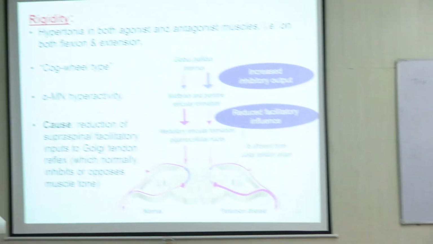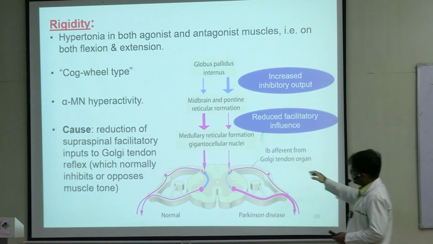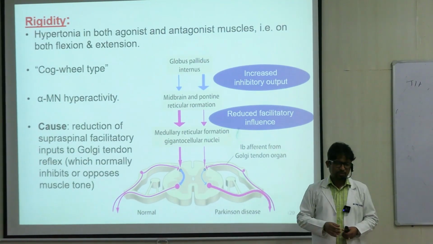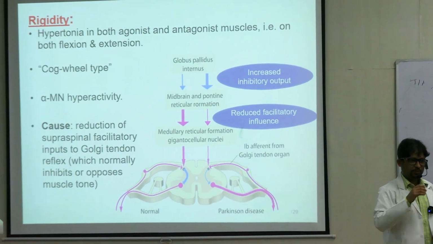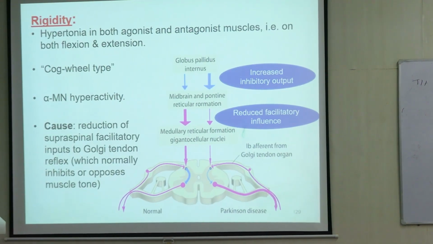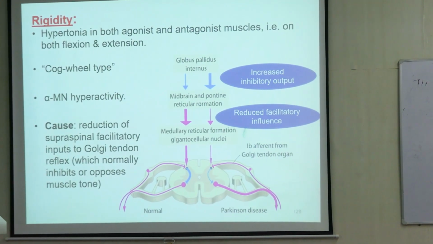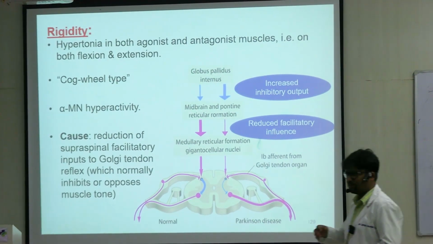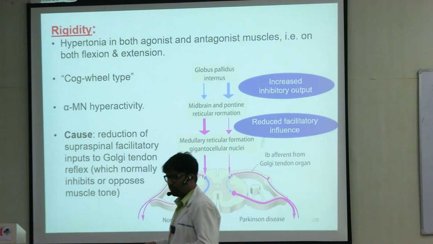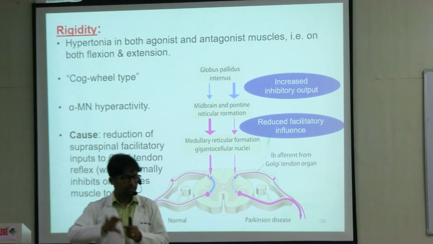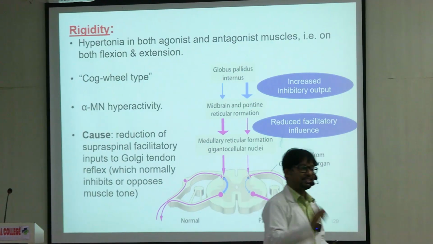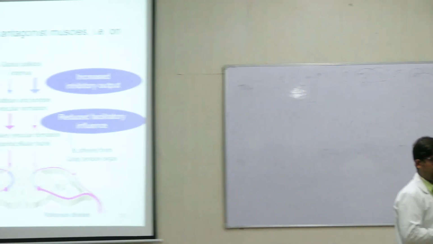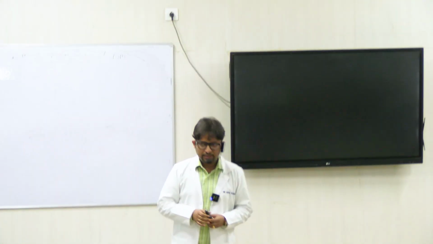This is because of the loss of this facilitatory influence on the Golgi tendon reflex. So from the reticular formation, the descending tracts that we discussed were the major descending tracts or influences, right? But there are lots and lots of such influences which come down to the spinal cord, some directly on the alpha motor neurons or the gamma motor neurons, some also on the interneurons. Rather, most of the descending influences are actually on the interneurons, right?